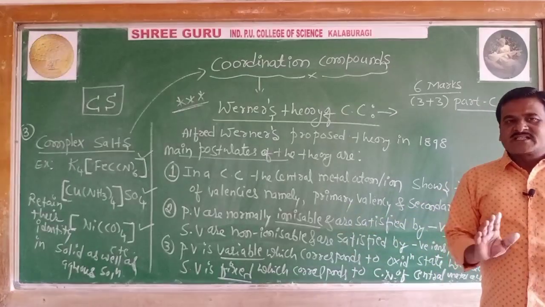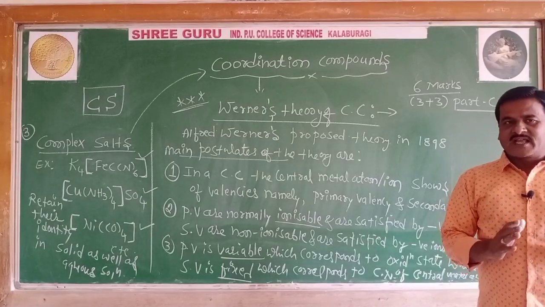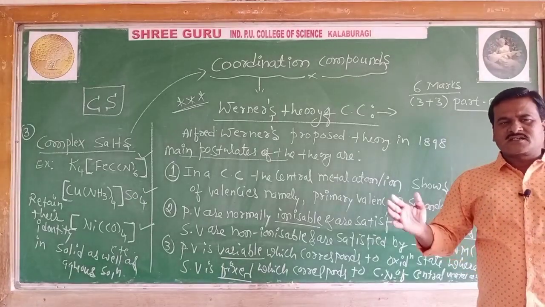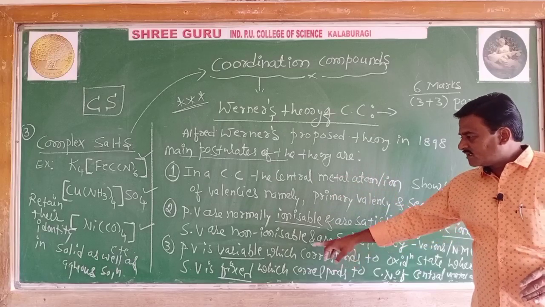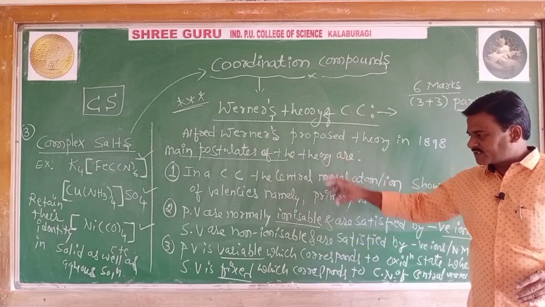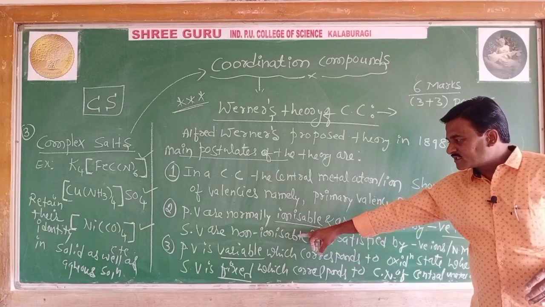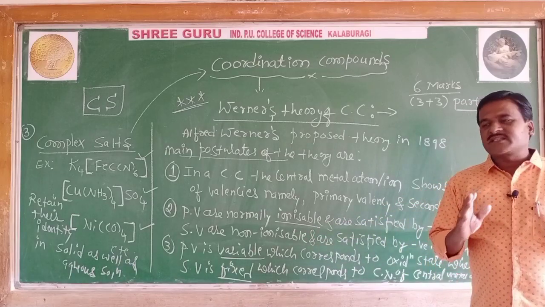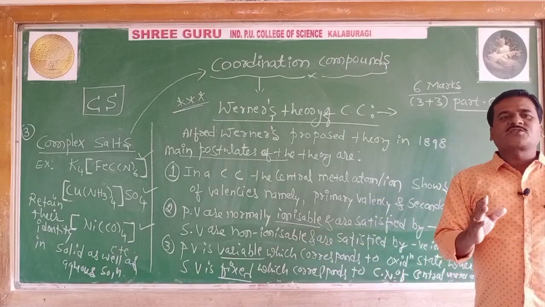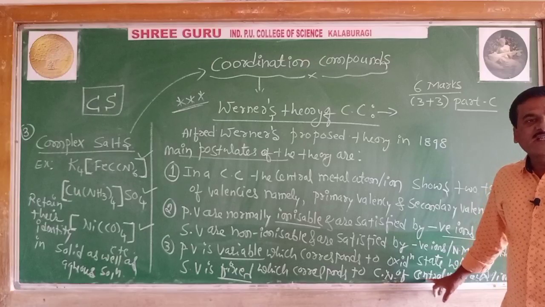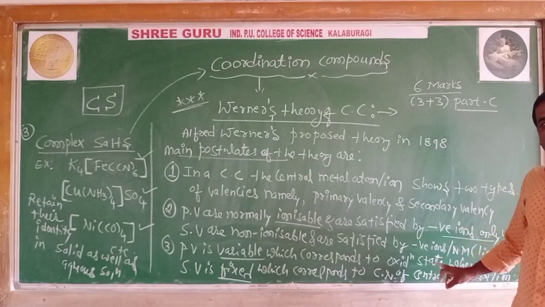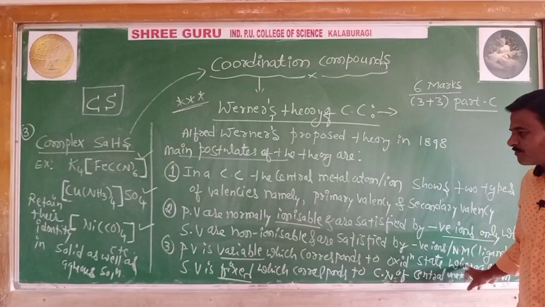For a complex, secondary valency is fixed, like 2, 4, 6, depending on the formation or neutrality. Secondary valency corresponds to the coordination number of the central metal atom or ion in the complex.